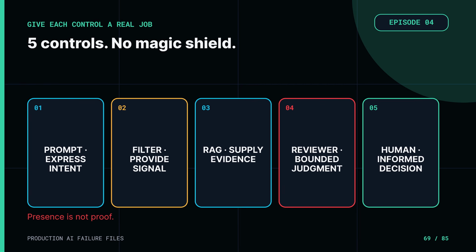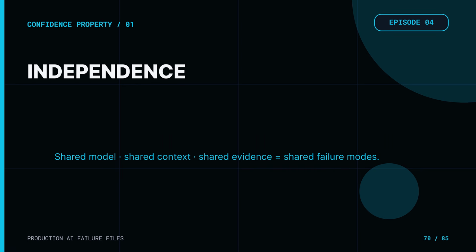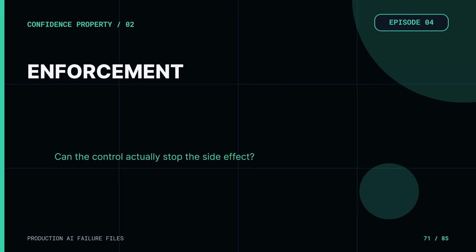A production guardrail earns confidence through 3 properties. First, independence. Does the control rely on the same model, context, evidence, and assumptions as the component it is checking? Shared failure modes turn several boxes into one box. Second, enforcement. Does the control merely advise the model, or can it actually stop the side effect?